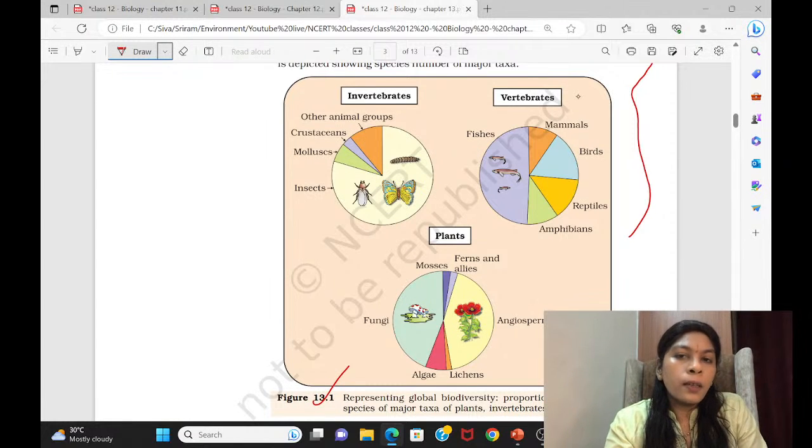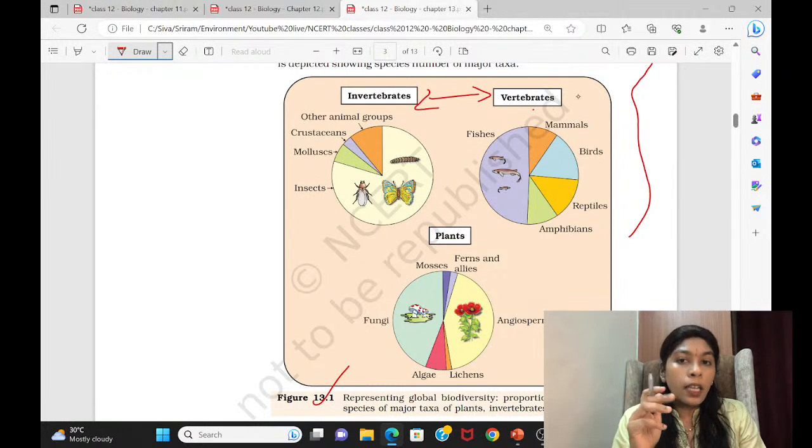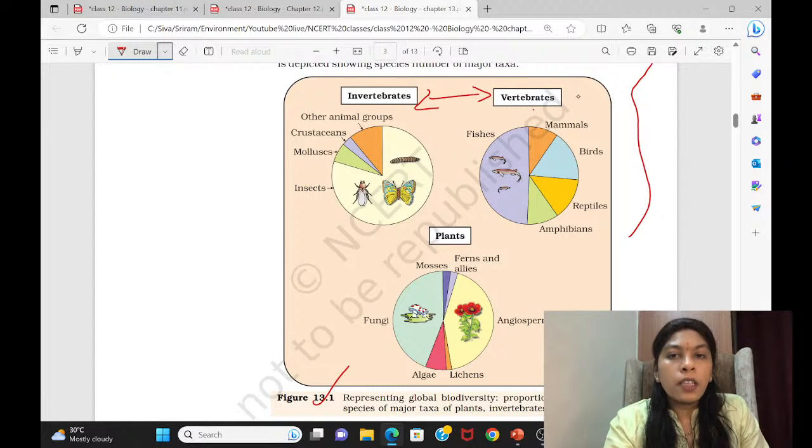When we talk about vertebrates, those are animals with a vertebral column, that is the spinal cord. We are erect, so we have a bone. In the same way, that's called a vertebrate. Even fishes are called vertebrates because they have bone. In the vertebrates, around 50% are fishes only. In the biodiversity we have 50% fishes, and that's how it is represented. See these mammals and amphibians, they are at an equal level.